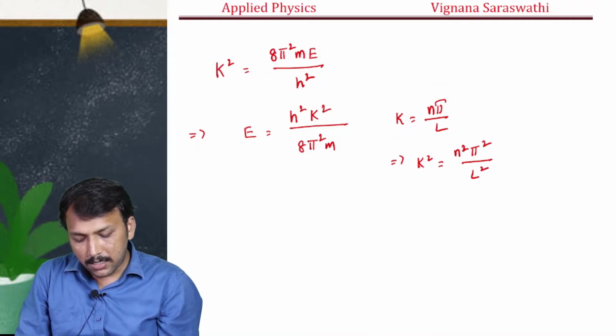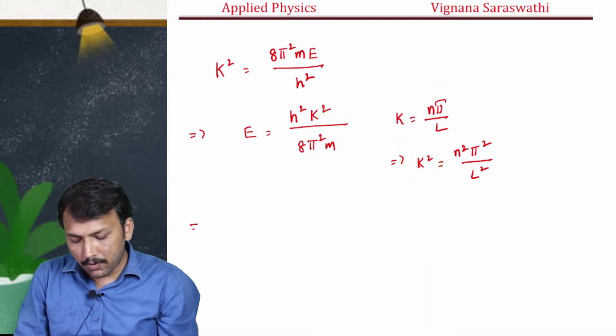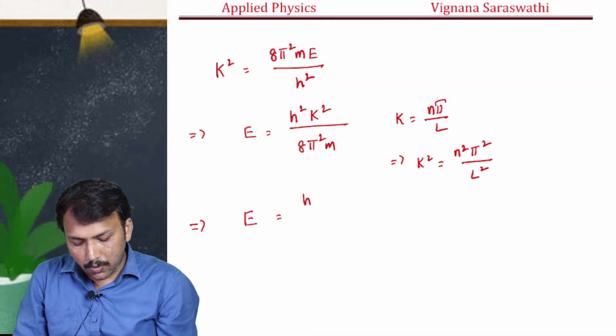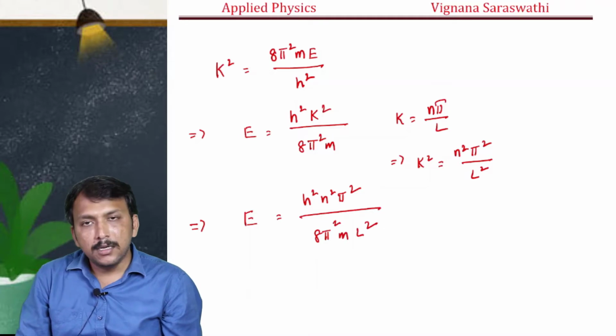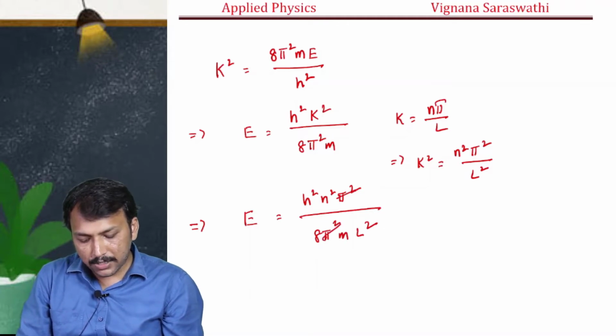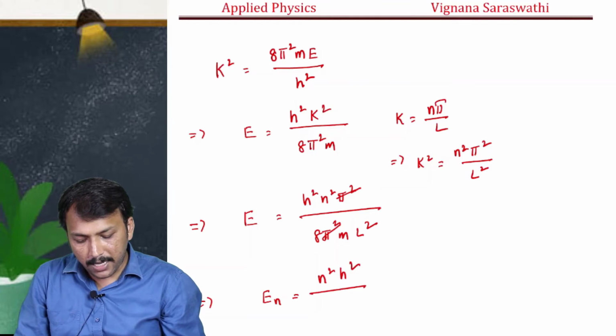By substituting the k square value we get E is equal to h square n square pi square by 8 pi square m L square, right. So pi square gets cancelled, and you will get the allowed energy levels of the particle, En is equal to n square h square by 8 m L square, right.